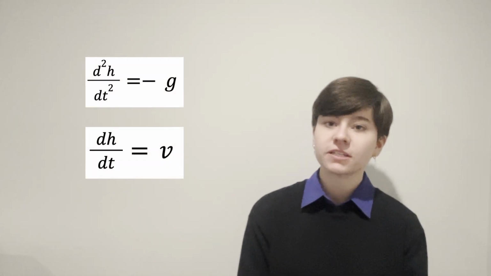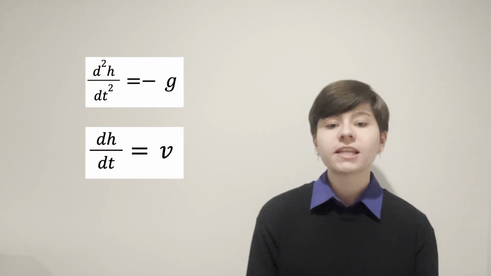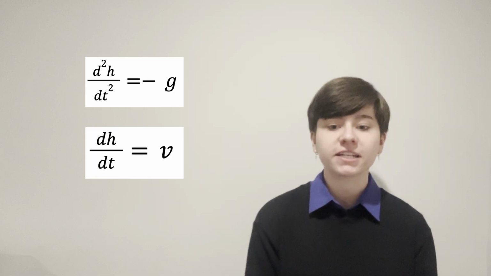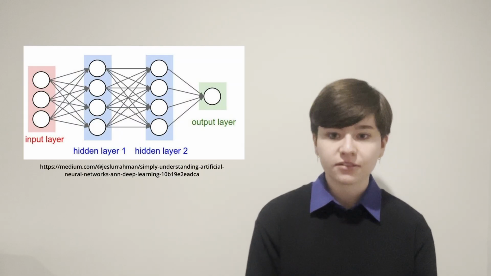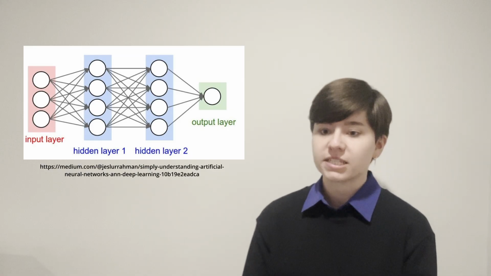Imagine you want to predict the path of this bouncing ball. If I want to predict where it's going next, physics tells me to write a differential equation, something that explains how its position changes from one instant to the next. Machine learning works differently. We give a neural network a stack of layers and let it learn a pattern from the data. But what if we could combine the two concepts?